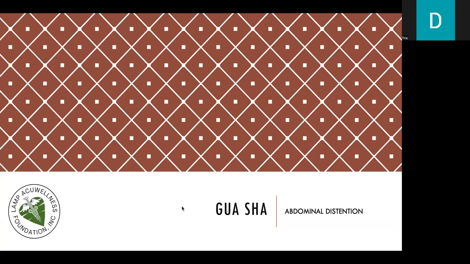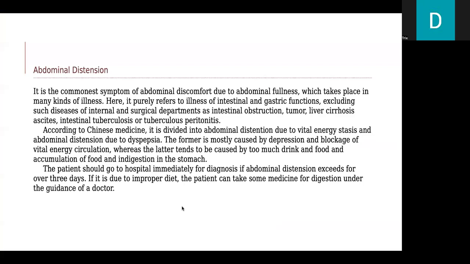Let's discuss abdominal distension. It is the most common symptom of abdominal discomfort due to abdominal fullness, which takes place in many kinds of illness. Here, it purely refers to illness of intestinal and gastric functions, excluding such diseases of internal and surgical departments as intestinal obstruction, tumor, liver cirrhosis, ascites, intestinal tuberculosis, or tuberculous peritonitis.